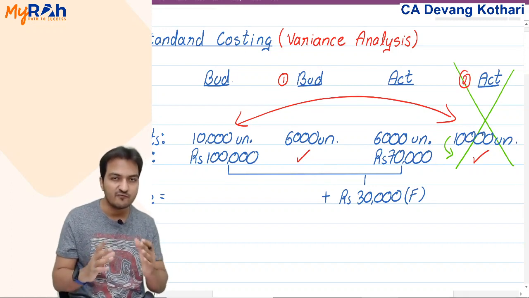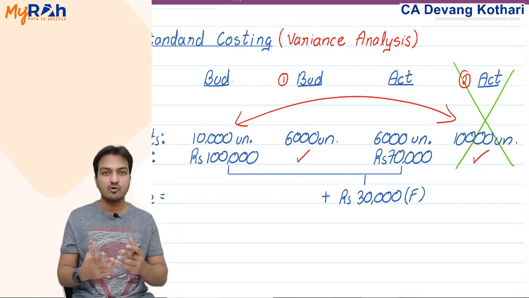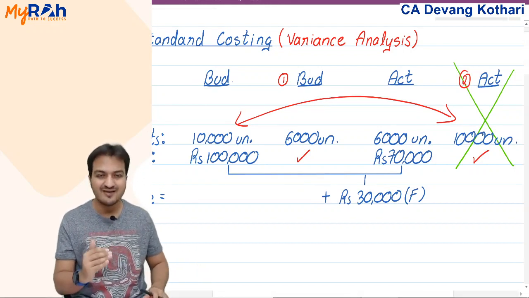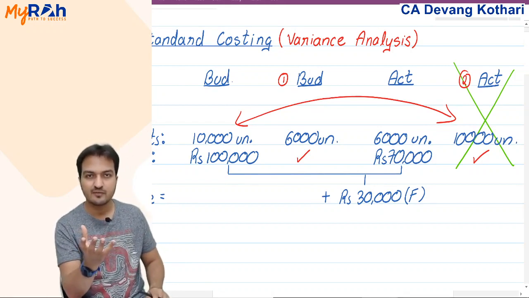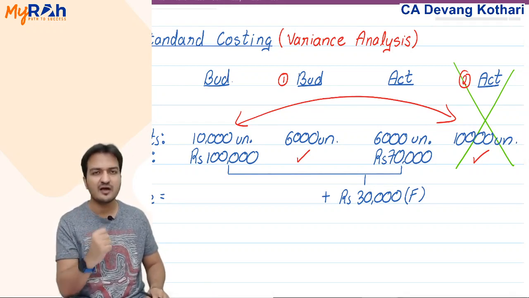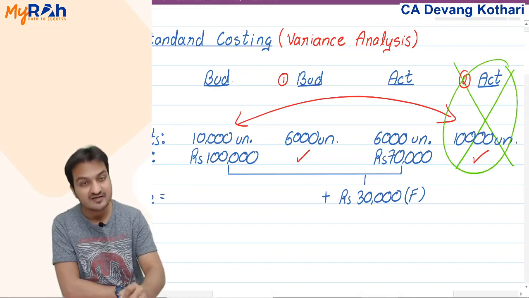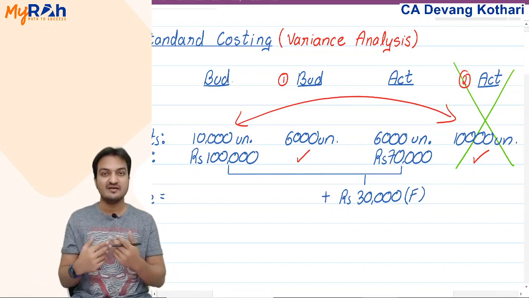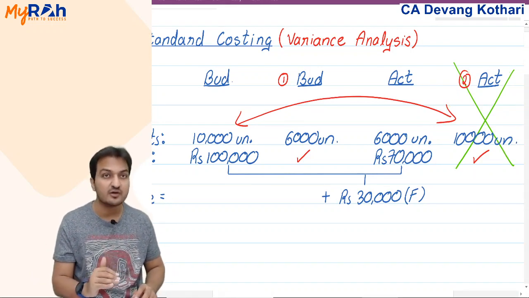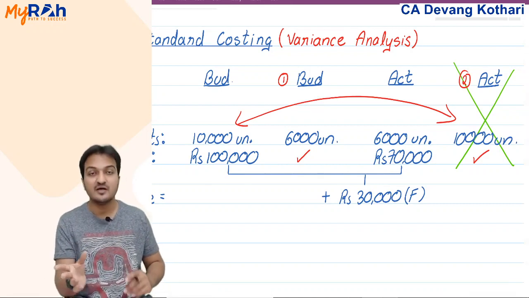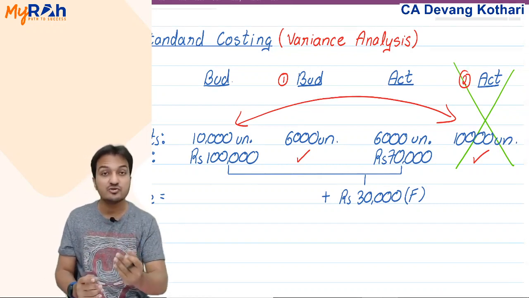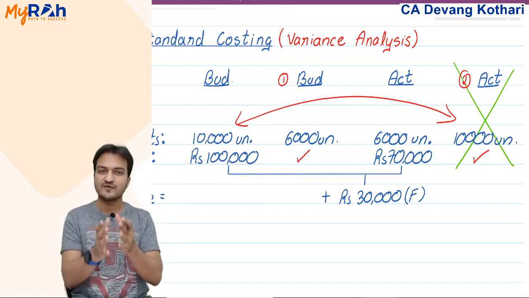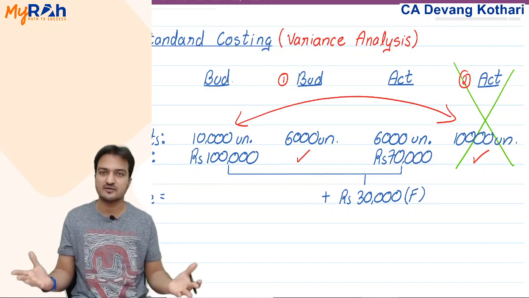Should be. The word should be itself indicates that now that will not be actual. Even if you calculate that, it will be should be. Should be meaning it becomes an estimate. So remember, you can never calculate actual cost of 10,000 units here unless you actually produce 10,000 units. You can never calculate actual cost of 10,000 units based on actual cost of 6,000 units. Even if you do calculate, it will not be actual, it will become estimate. So simple hai, you cannot identify actual cost of 10,000 units unless you actually produce 10,000 units.